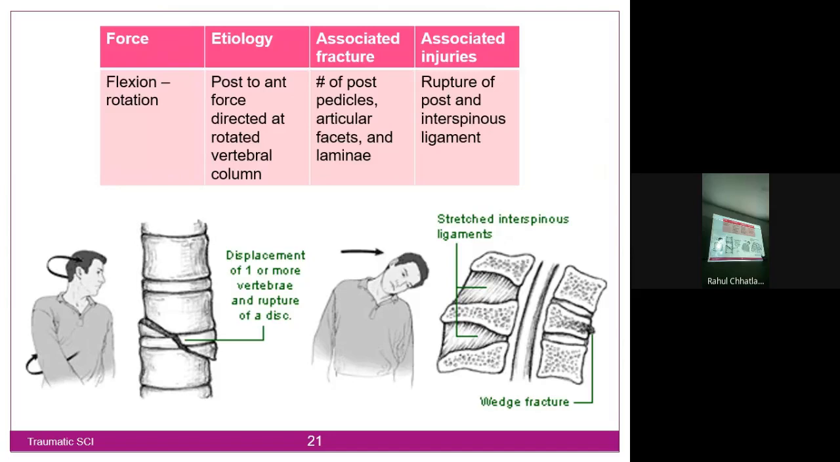Flexion rotation, as we described, involves some amount of rotational force along with the flexion force. So it is a posterior to anterior force directed at a rotated vertebral column. Depending on the side the column is rotating, the opposite structures will burst. There is fracture of the posterior pedicle, articular facets and laminae, and associated rupture of the posterior and interspinous ligaments. That will be the injury part.